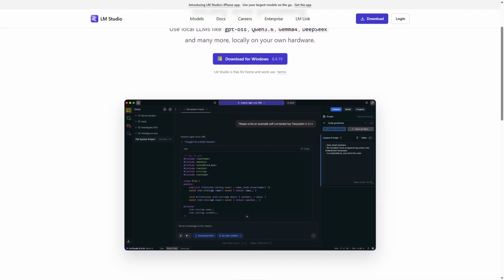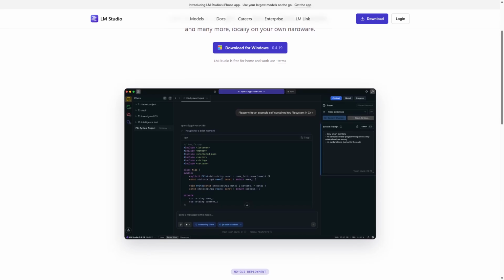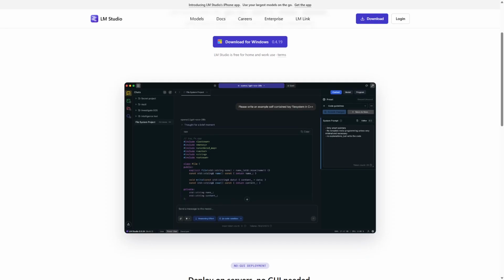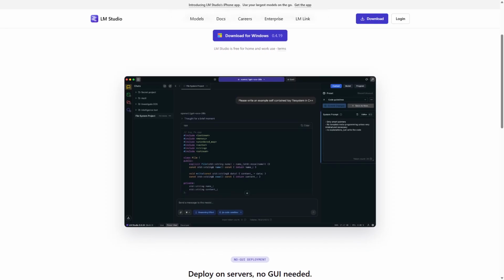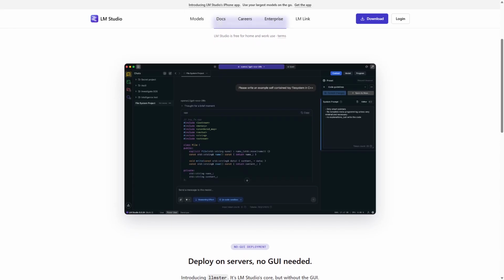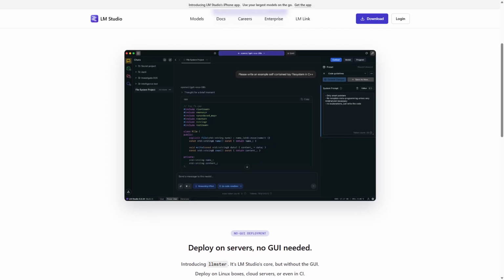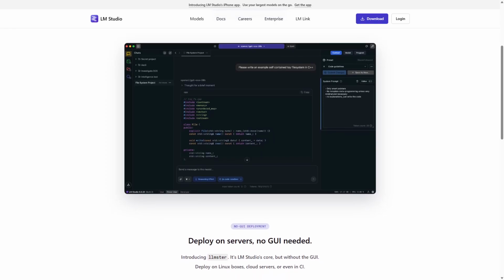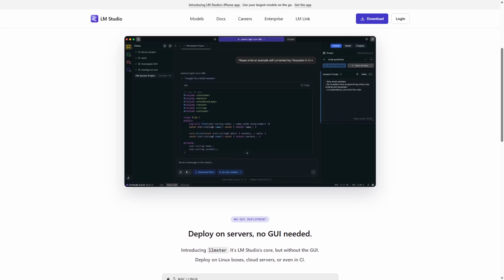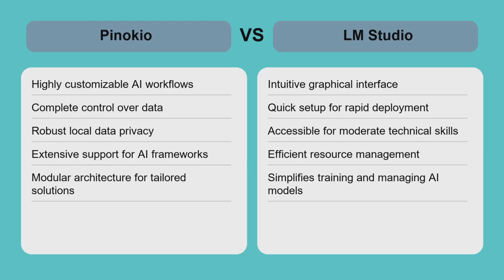performance rather than infrastructure. While LM Studio supports customization, it is less flexible than Pinokio when it comes to building complex AI pipelines. It is ideal for professionals, small teams, and creatives who want powerful local AI capabilities without deep technical overhead. The platform ensures data remains local, addressing privacy concerns, but trades off some advanced customization options for user-friendliness and speed of deployment. Comparing Pinokio and LM Studio reveals a trade-off between flexibility and simplicity.